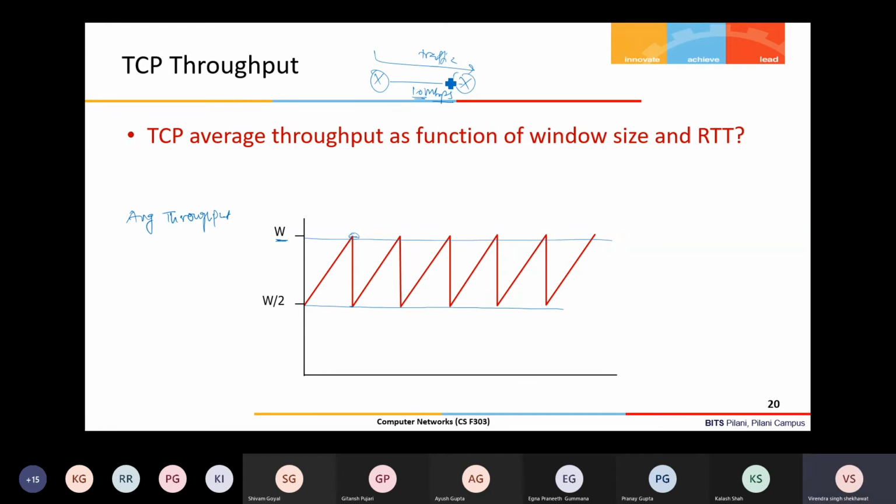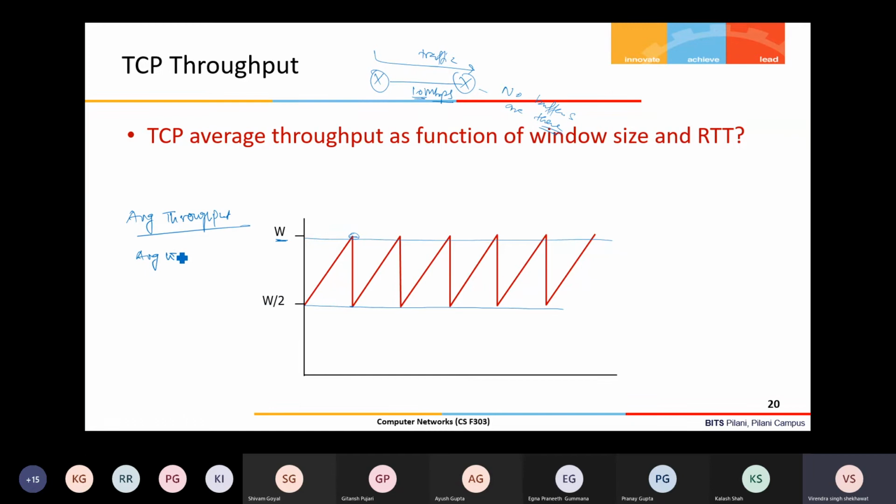I also assume there are no buffers here, so if the sending rate is more than the link capacity, the next packet sent will be dropped.